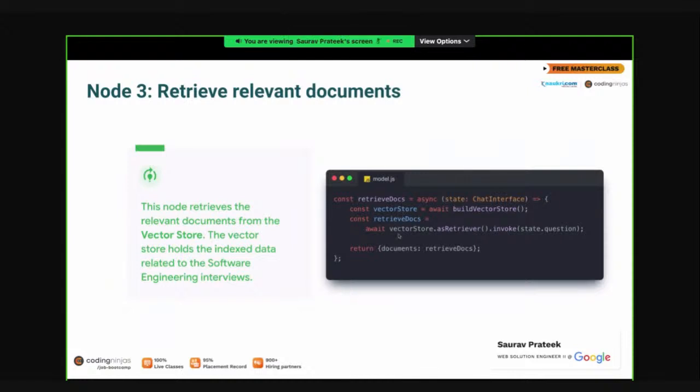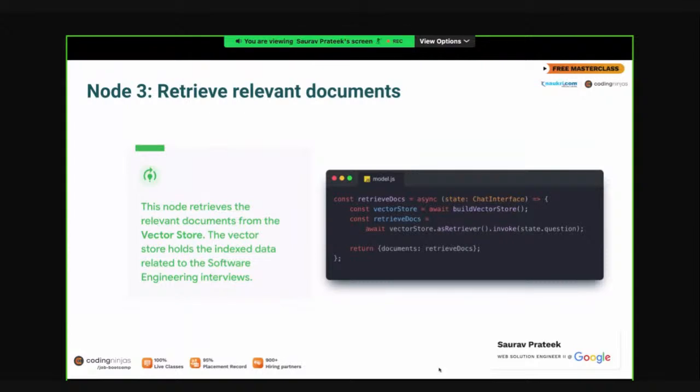Once we get some relevant document, we are storing that relevant document here, right? Now, again, this is a shared state. So what we are doing is updating the document field of the shared state from the retrieve docs, so that when the control flow moves ahead, the node ahead of this can get the retrieved document from the shared state itself. That is the concept of the shared state.